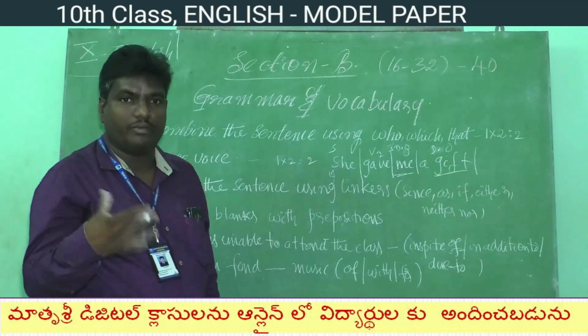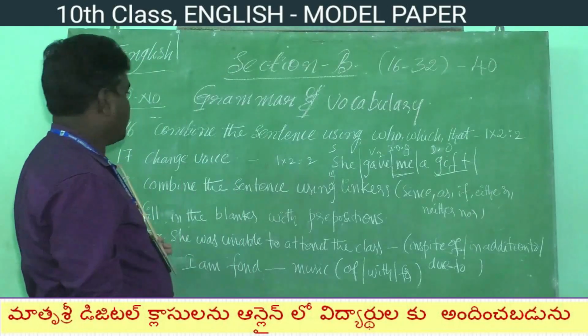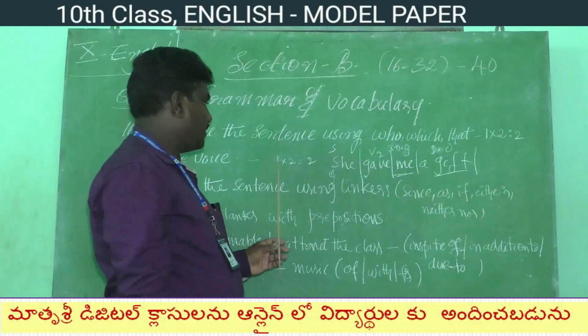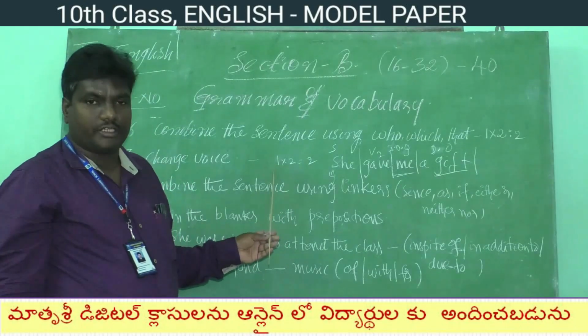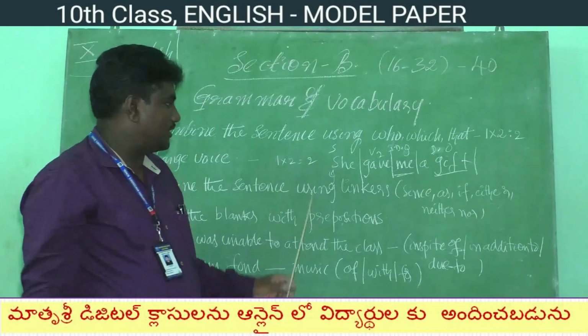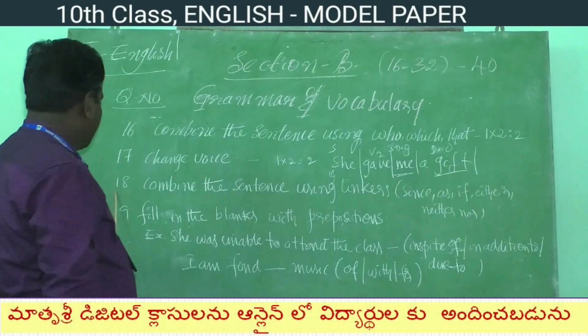In the examination, you will be given an active voice sentence and you have to write the passive voice. That is question number 17. This question contains 2 marks. One question will be given, and for this question, 2 marks will be allotted. This is about active voice and passive voice, children. Next, let's move on.